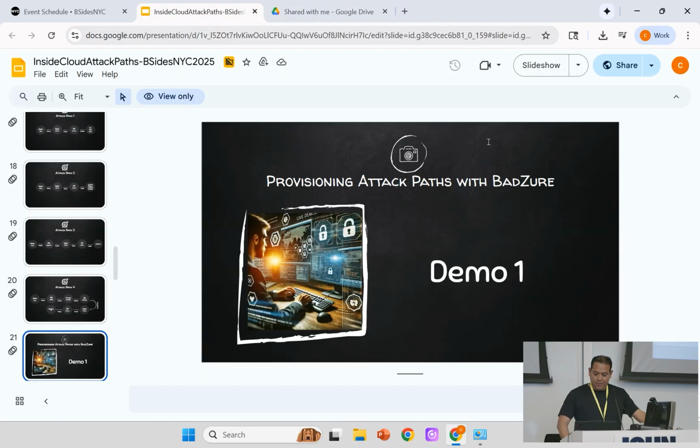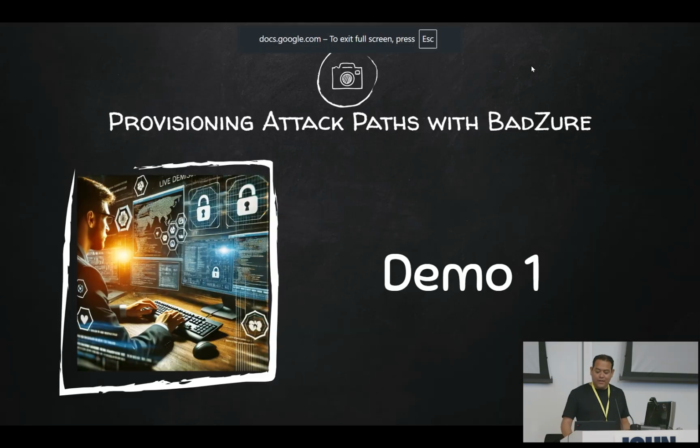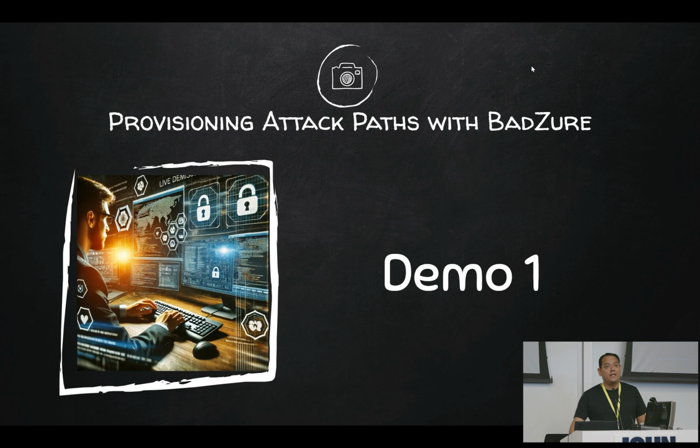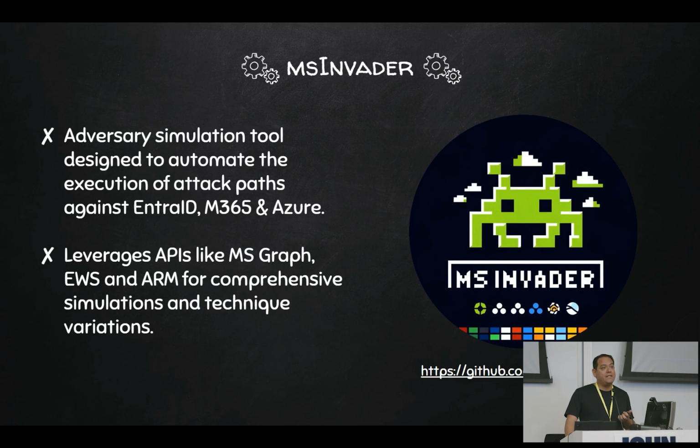All right, so let's go back to our slide. Now that we have the attack paths created thanks to Badger, how do we simulate those attacks end to end, where we start as a compromised user, abuse all these different legitimate permissions and entitlements, and then get to the goal? Well, I wrote another tool for that, called MS Invader. MS Invader is an adversary simulation tool that allows you to execute end-to-end attack simulation playbooks.